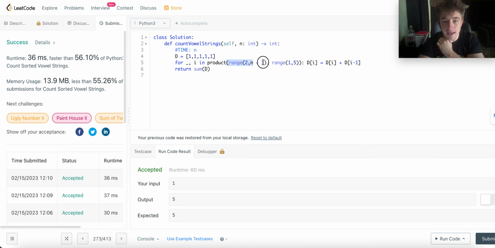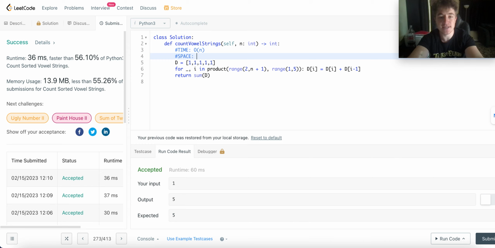So for all N variables, we look at 5 things and we update them accordingly. So we look at a constant number of things and we do a constant number of operations. So for all N things, we do a constant number of things, which include constant operations. So it's a constant times N, which is just N. And then we return the sum of N, D, but that's just those 5 variables that we populated. So it's O of N runtime.